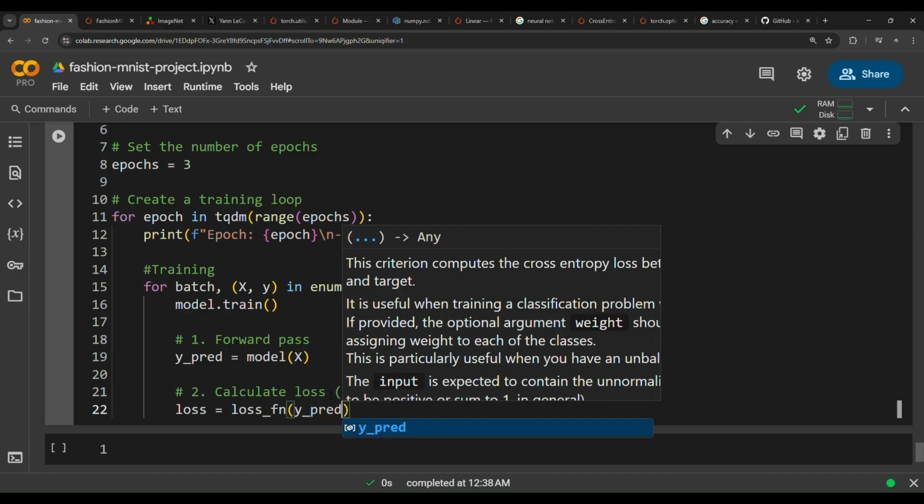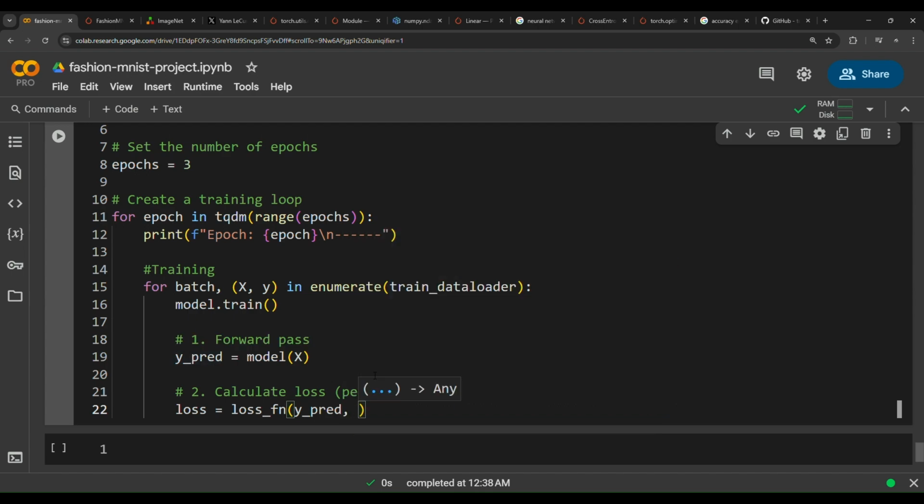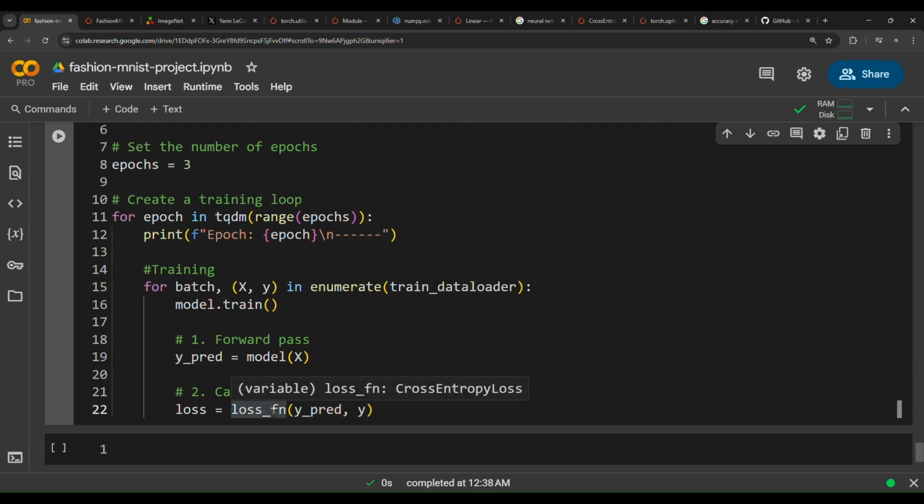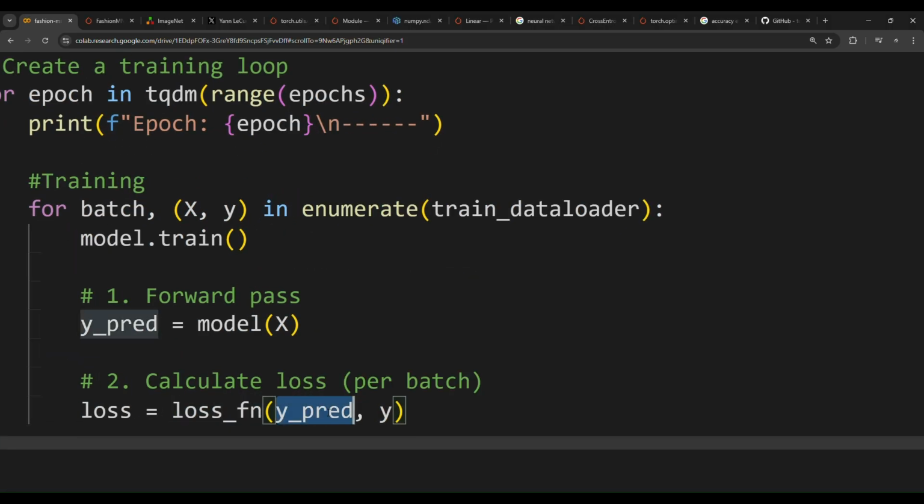We're going to compare the y predictions, the predictions of the model, to what? To the ground truth labels, to the real labels, y. So this loss function is what? It's just cross entropy. As you can see in here, it's cross entropy loss. It will calculate how much difference there is between the predictions and the true labels.